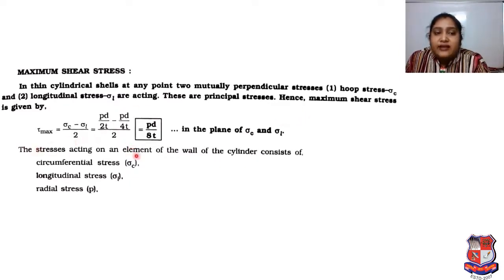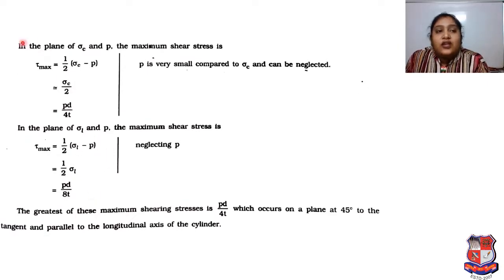The stresses acting on an element of wall of cylinder consist of circumferential stress sigma C, longitudinal stress sigma L, and radial stress P. Now for further discussion, in the plane of sigma C and P, the maximum shear stress is tau max is equal to 1 half sigma C minus P. Why we neglect P?